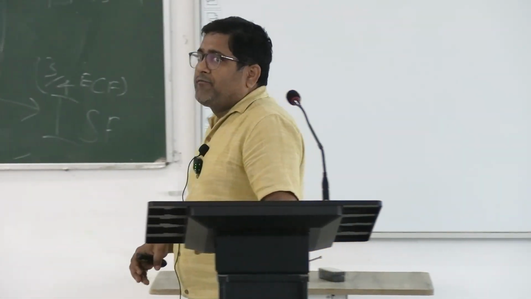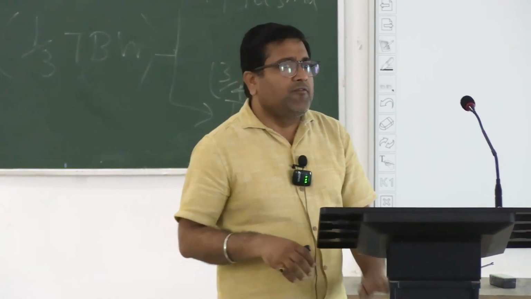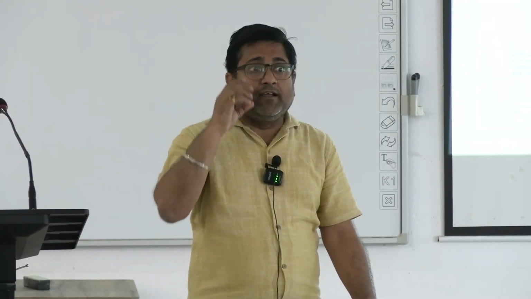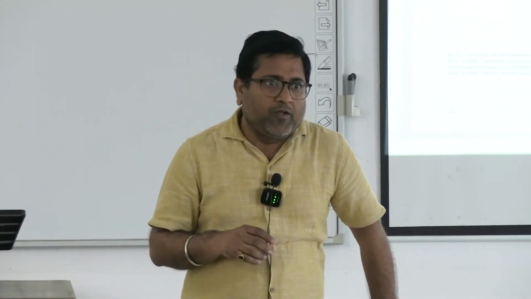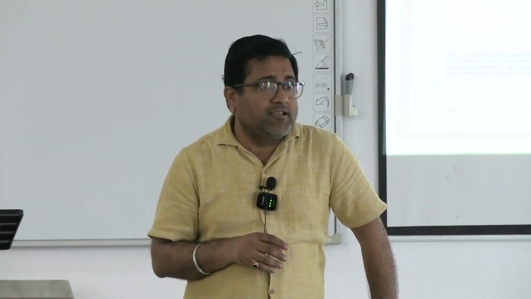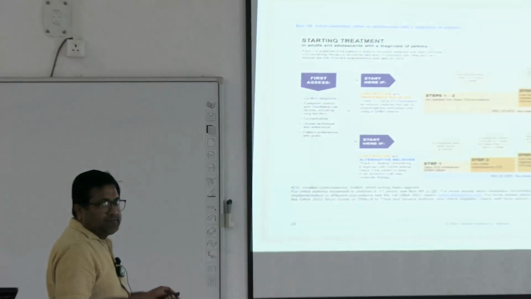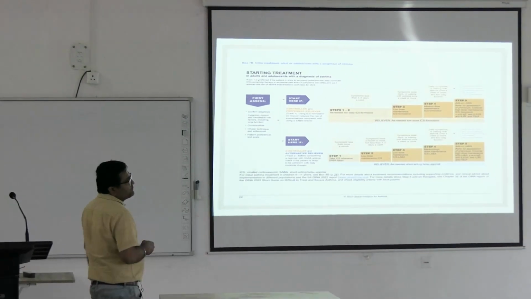Now, after covering all the drugs used in bronchial asthma, we are going for the treatment of bronchial asthma. As per the recent guidelines, GINA guideline 2022, Global Initiative for Asthma, the treatment has been divided into two tracks. One is track 1 and the other is track 2.